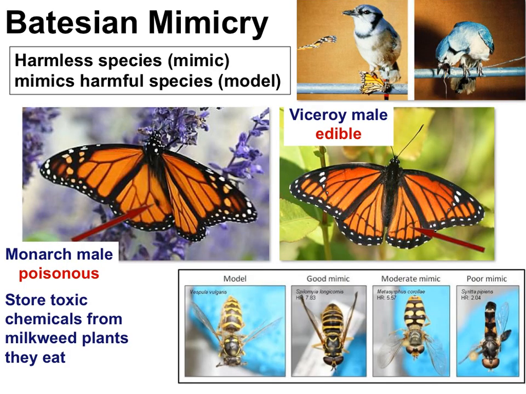But if it's advantageous to have that color pattern, some organisms are going to take advantage of it. In a situation called Batesian mimicry, harmless species mimic the coloration patterns of harmful species. Take, for example, the viceroy butterfly.